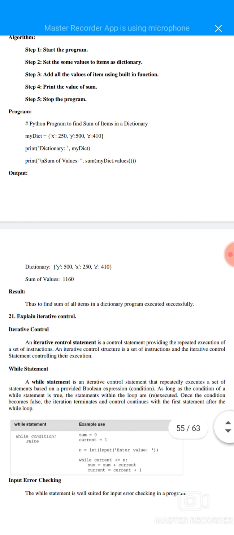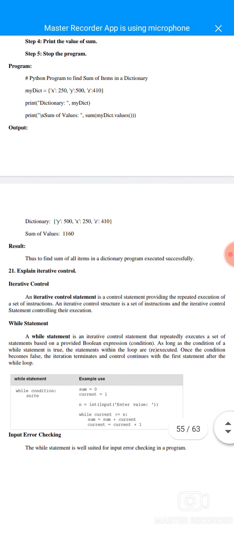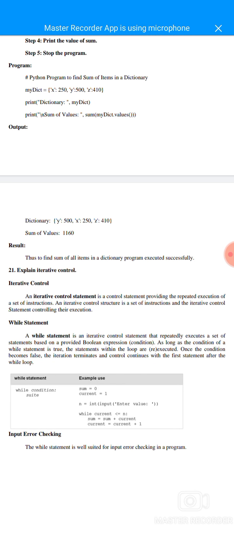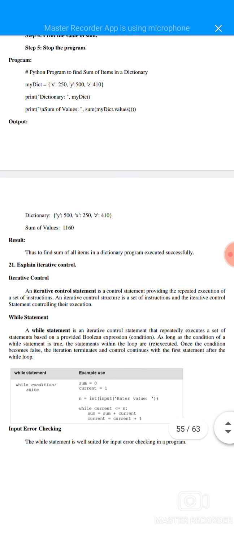The output is the dictionary with y 500, x 250, z 410. Sum of values is 1160. Result: the program to find the sum of all items in a dictionary was executed successfully.